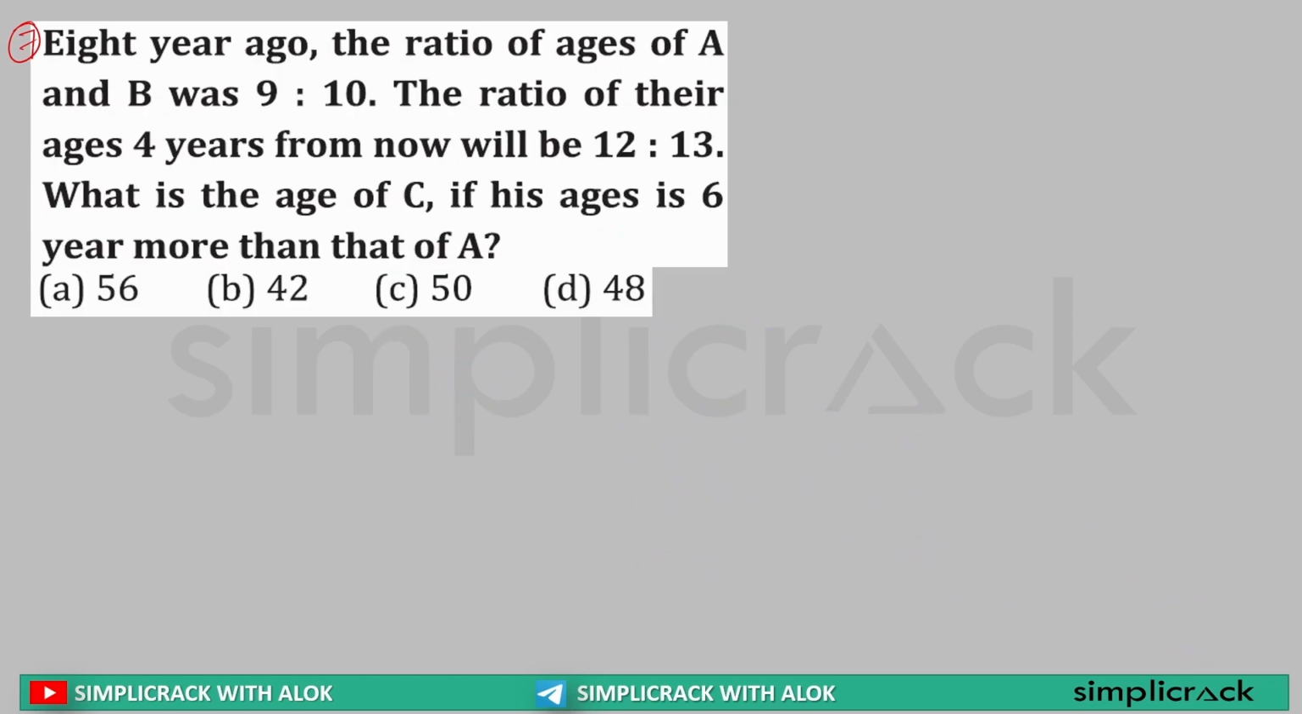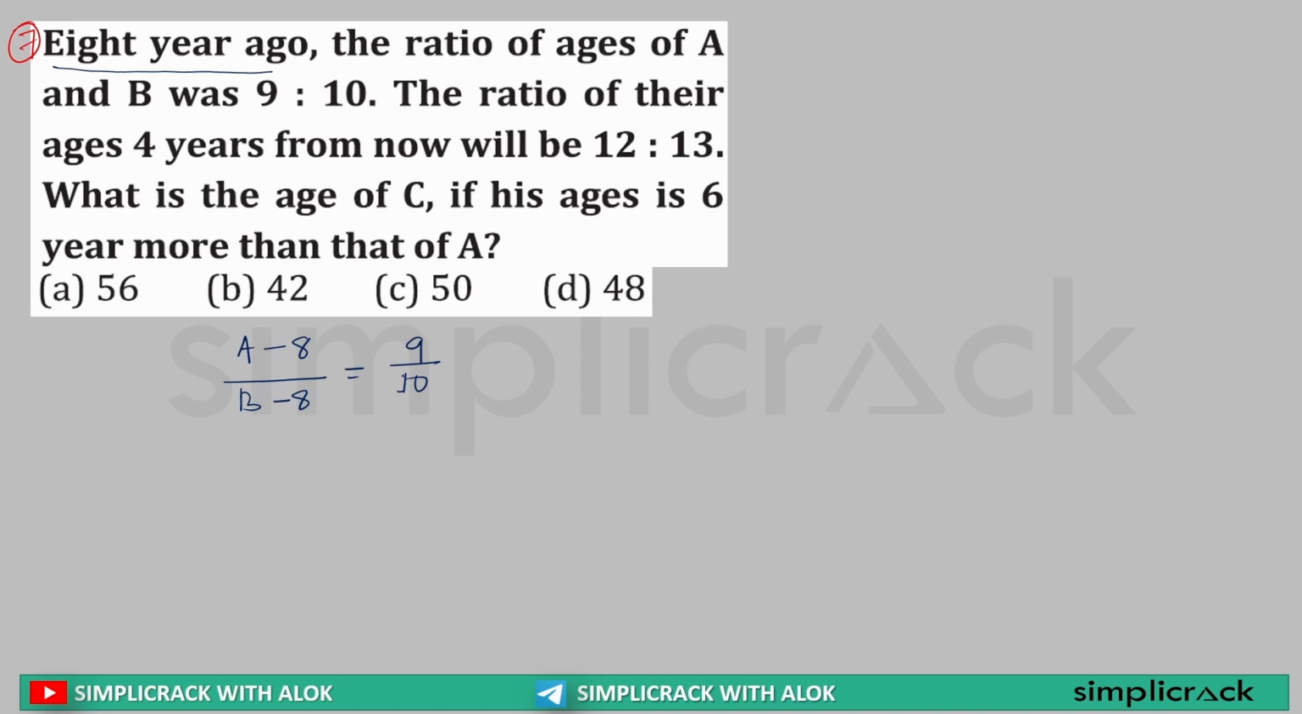Okay, next. Sir, 8 years ago, the ratio of ages of A and B was 9:10. So what is it saying from the beginning? 8 years ago from now. So the current age of A is A, current age of B is B. 8 years ago, that is A minus 8, B minus 8 is equal to what? Sir, 9 by 10.